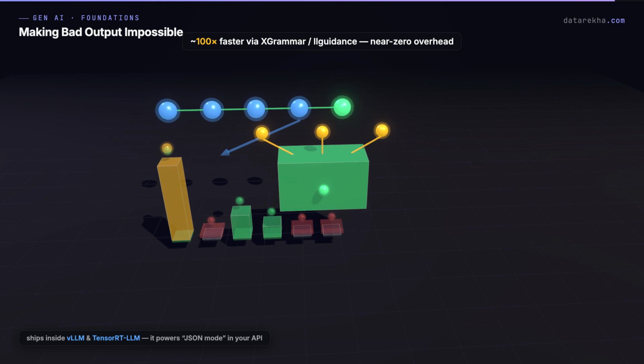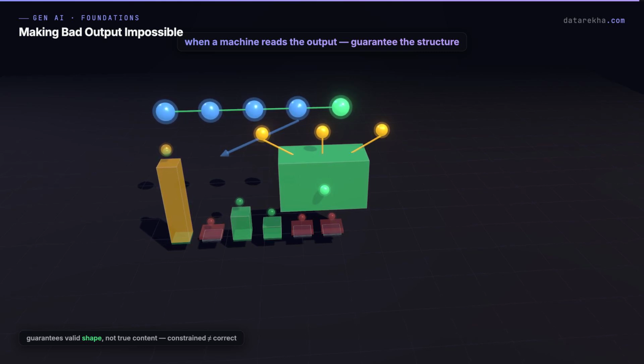The rule of thumb: the moment a machine reads your model's output, tool arguments, agent actions, data extraction, guarantee the structure.